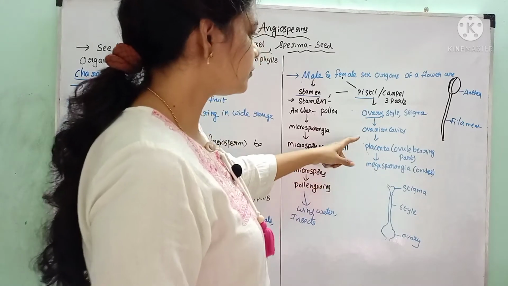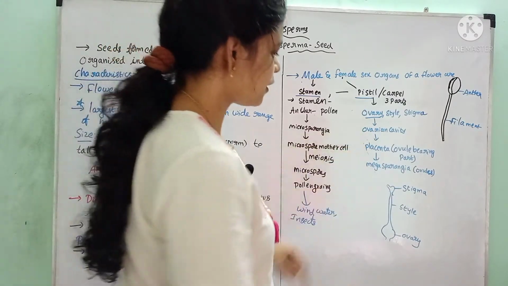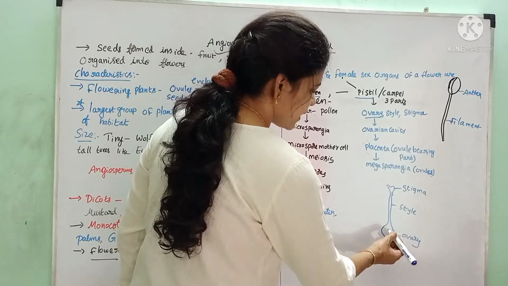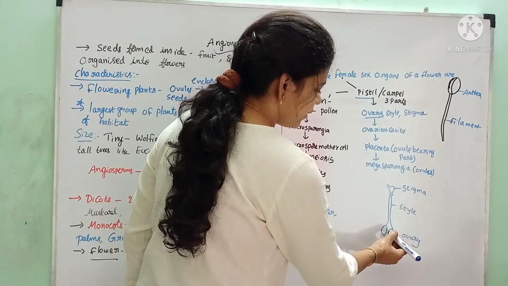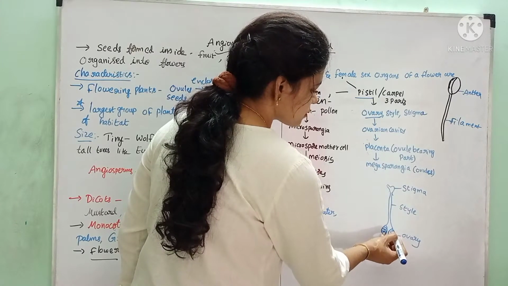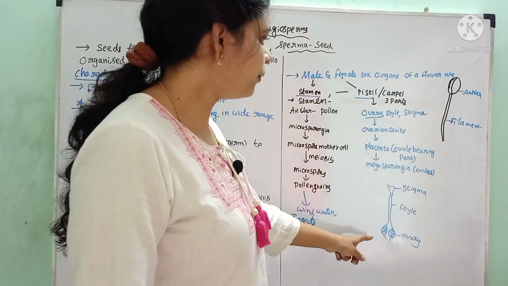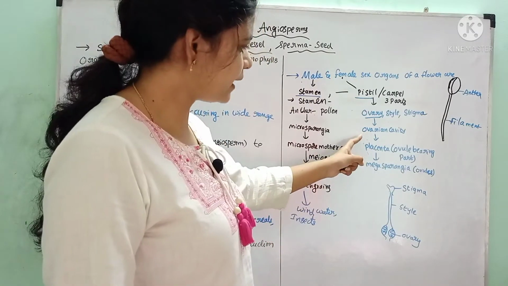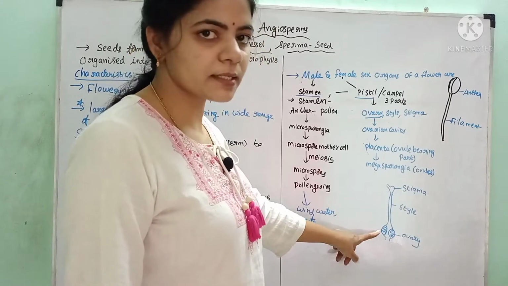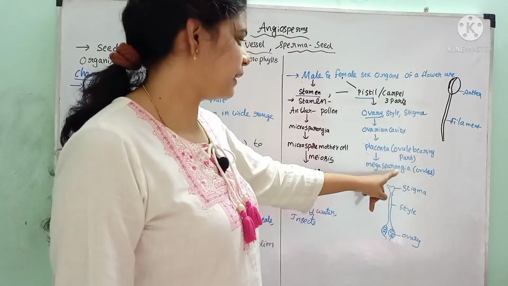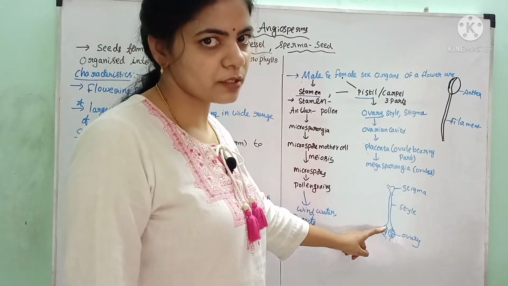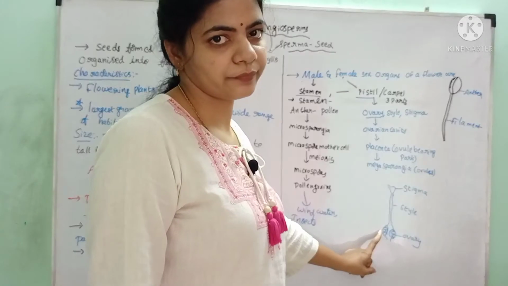If you see this, the ovary consists of a cavity called the ovarian cavity. Inside the ovarian cavity, the placenta is present. The placenta is nothing but the ovule bearing part, and inside the placenta, megasporangia, which are otherwise called ovules, are present.